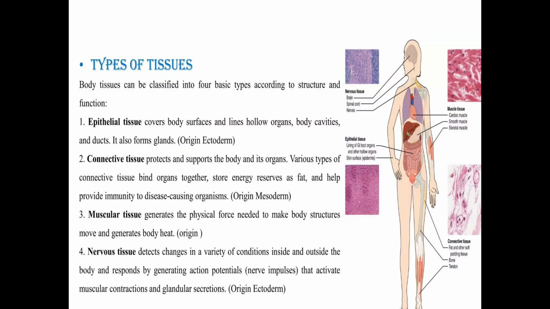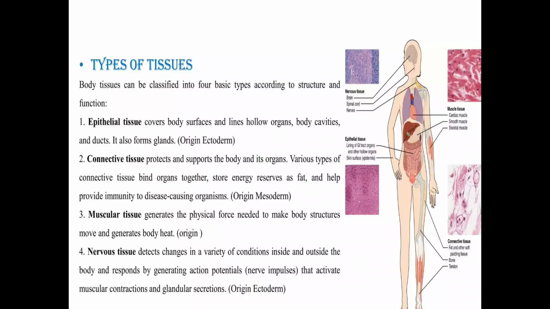Next is connective tissue. Connective tissue protects and supports the body. From the name we can clarify that connective means it connects things. It connects the other tissues, or connects body organs to each other. So this is called connective tissue.